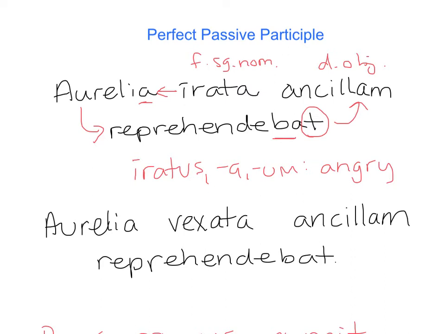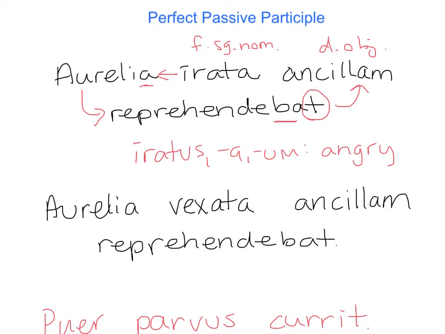Anything that describes a noun is an adjective. So tall, happy, great, huge, sad, green, 12. All of those that describe a noun are adjectives. Moving on to the second sentence, I've just replaced our adjective with another adjective. Instead, we have vexata, which is a word we learned in chapter 18.